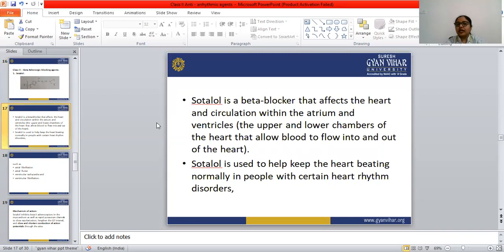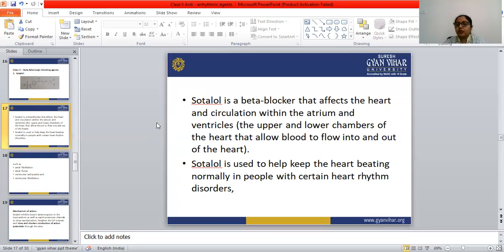Sotalol is a beta blocker that affects the heart and the circulation within the atrium and the ventricles. The atrium and the ventricles are the upper and lower chambers of the heart that allow blood to flow into and out of the heart.